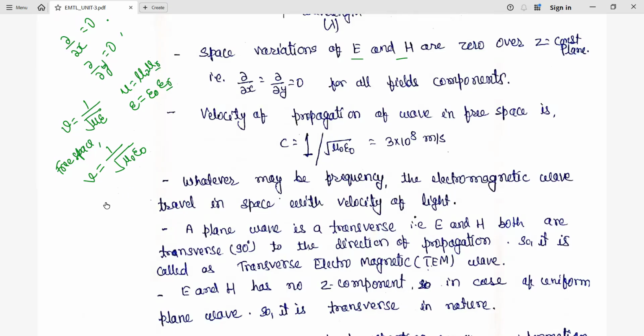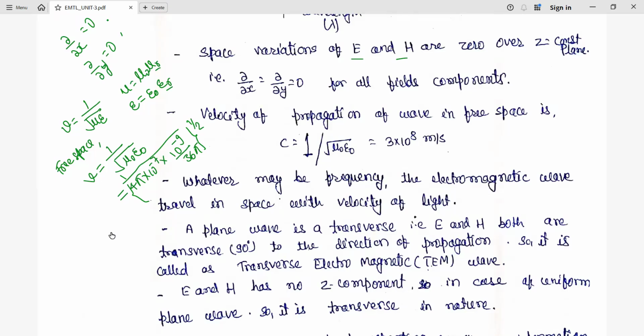If you substitute the values here, what is the mu naught value? We have 4 pi into 10 to power minus 7, and epsilon naught is 10 to power minus 9 divided by 36 pi. So these are the values, and we take 1 upon the square root of this.